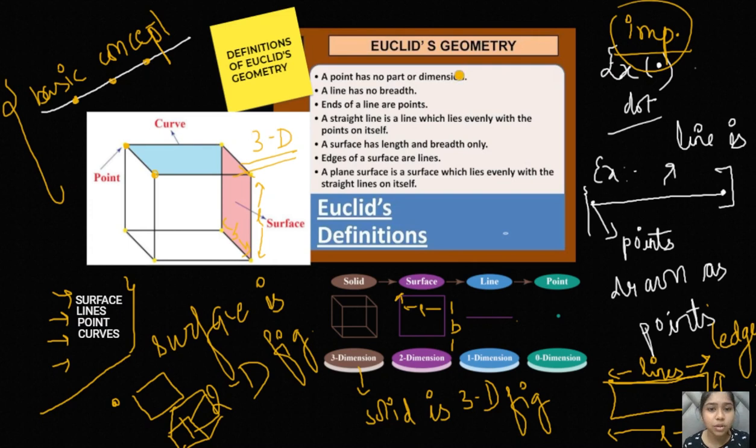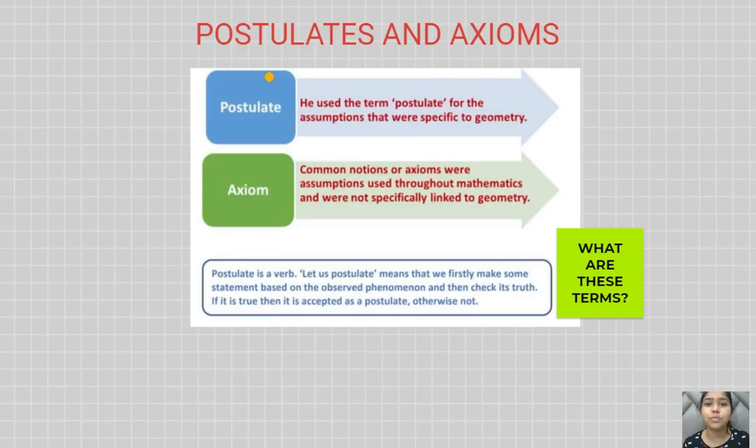So this is what Euclid's geometry is. Okay, let's now move forward and know some postulates and axioms. Before that, we can start with what a postulate is, what axioms are, and why we have to study these things in this particular chapter, right? So first of all, we'll start with the postulates. A postulate is basically that Euclid made certain assumptions or certain phenomena in mathematics.